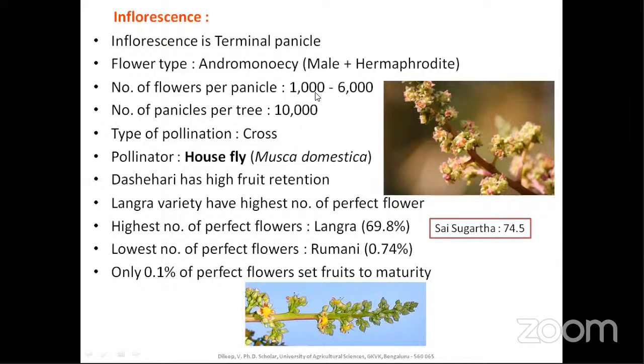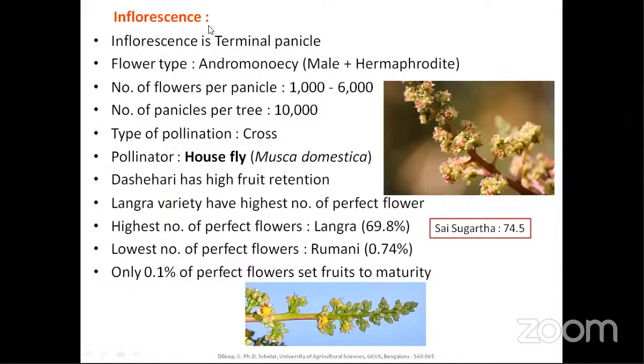So you can imagine 1 to 6 fruits per inflorescence, and when the number of panicles in the tree is 10,000, it is almost 60,000 fruits per tree. And what would be the average fruit weight? That is almost 200 to 250 gram. So 200 to 250 into 60,000. You should be in a position to analyze all these things. When you go to any interviews, they will ask questions like this. So in this way you have to read. Not only memorizing the things, but also applying them analytically is very important.